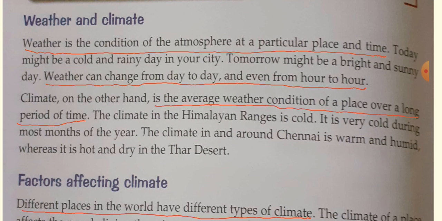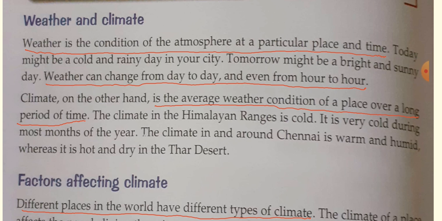Weather is the condition of the atmosphere at a particular place and time. Today might be a cold and rainy day in your city. Tomorrow might be a bright and sunny day. Weather can change from day to day and even from hour to hour.